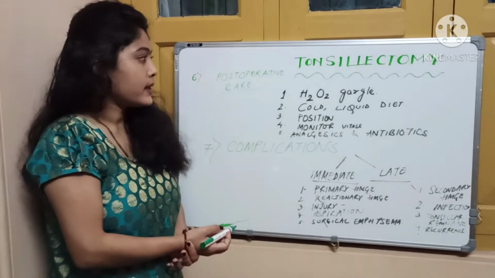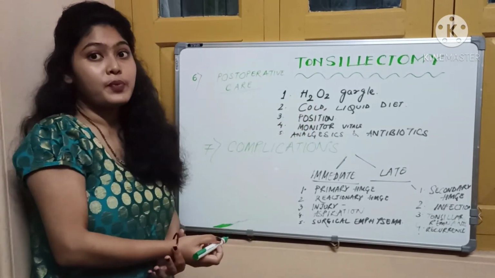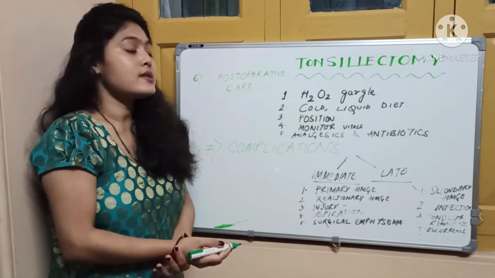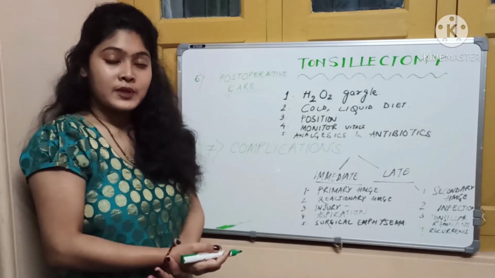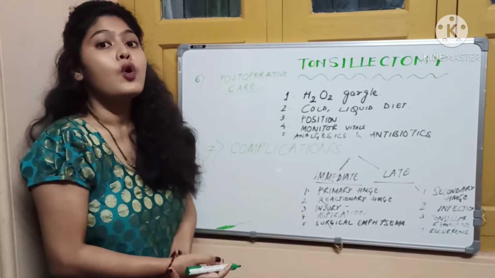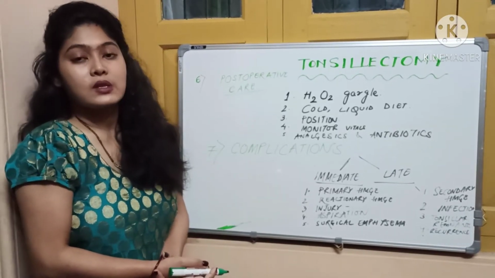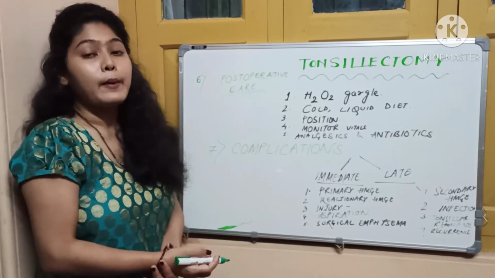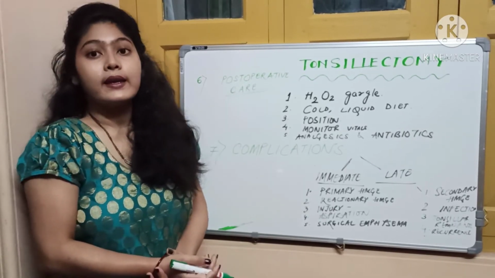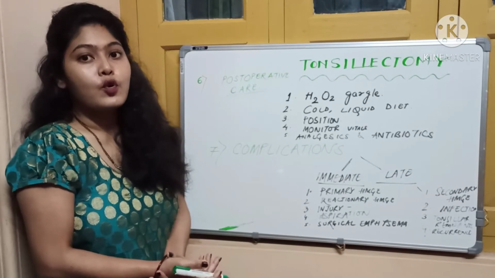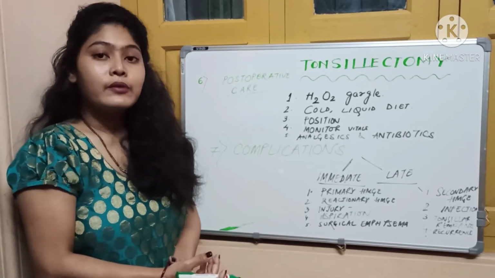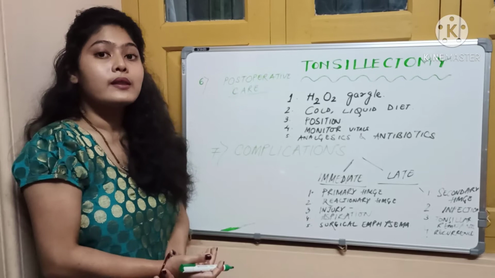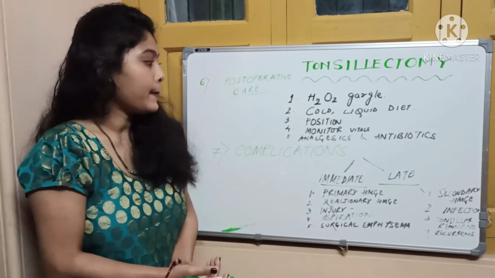Now one thing is, why do we use hydrogen peroxide gargle? This is because it breaks down into nascent oxygen, and nascent oxygen, as you know, is bacteriostatic. Moreover, gargling removes any blood clot or any remnant in the tonsillar fossa, thus leading to the control of bleeding.